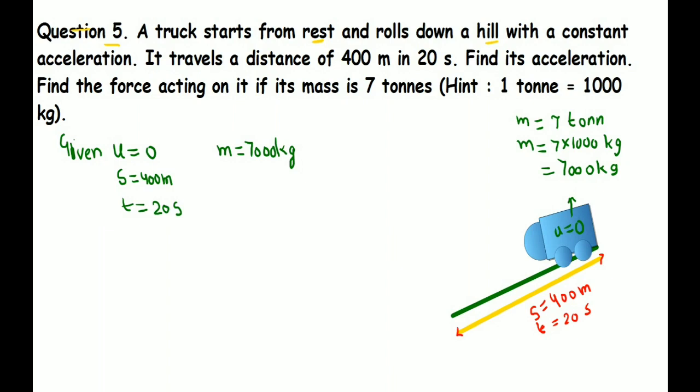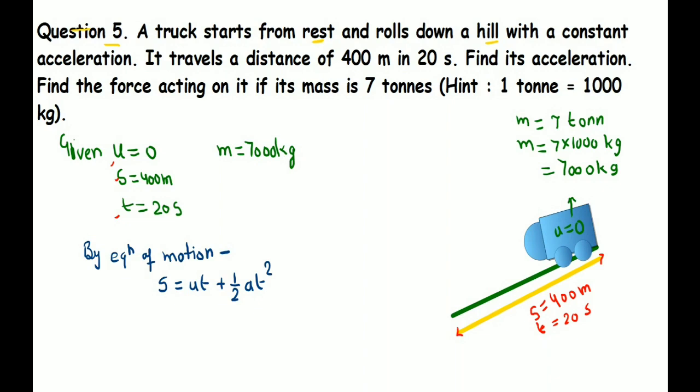Now student, S, U and T are given, so we can use an equation of motion. That is the equation of motion in which S, U and T are known and the unknown value is A. So there is the second equation of motion, that is S is equal to ut plus half at square.